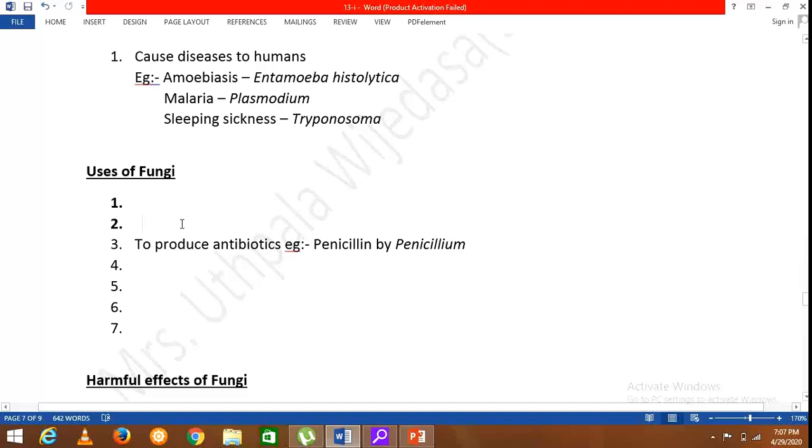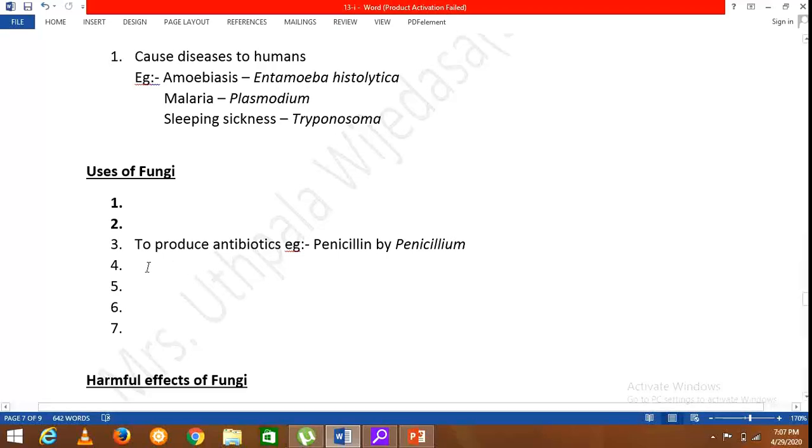Then the second use, bread and alcohol fermentation by using yeast, and to produce antibiotics, for example penicillin, which is produced by Penicillium notatum.